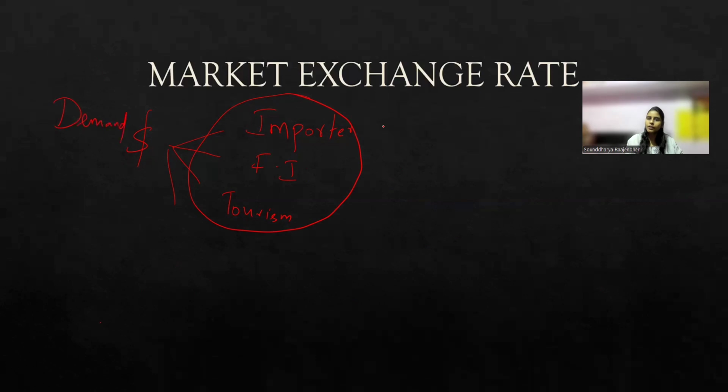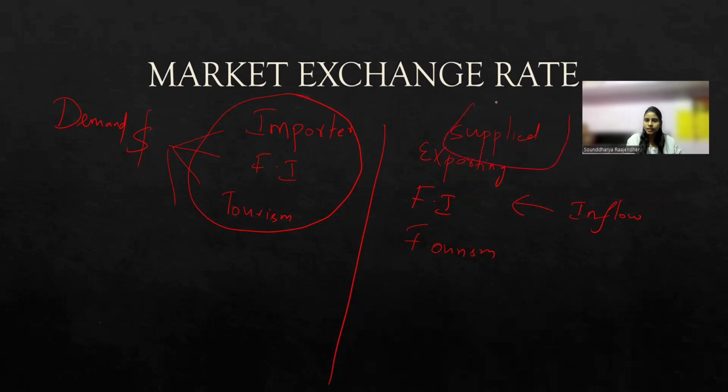All these conditions will demand dollars. And what are the conditions where dollars will be supplied to the country? Dollars will be supplied by the exporters. If I am exporting products, I will get paid for my products in dollars, which I will exchange for rupees in the Indian economy. So I will be supplying dollars. If foreign investments are coming into India, this is an inflow of foreign investments that can also supply dollars. Similarly, if foreign citizens are coming to India for tourism, they will also exchange their dollars for Indian rupees. So these are the conditions where the demand and supply of dollars are going to happen.